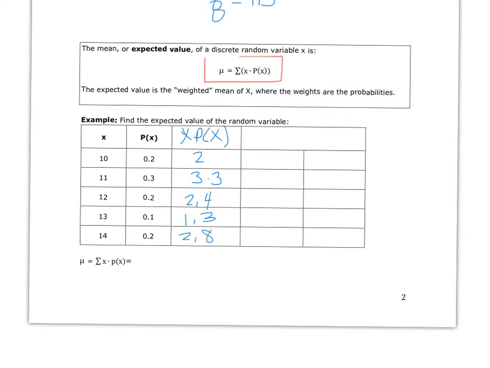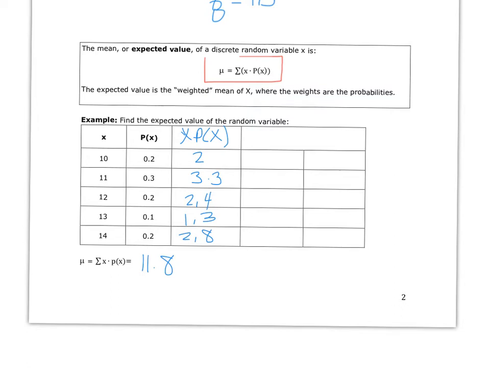All right, and then adding that column is going to be what gives us the expected value, or the mean of this random variable. So adding those up, you get an 11.8. And then I'm going to go back to this page, because I actually have the columns all set up for it.